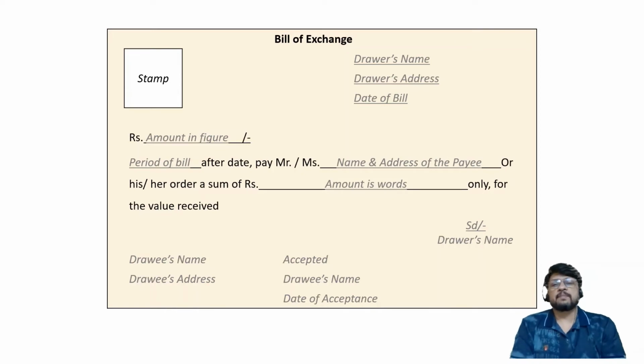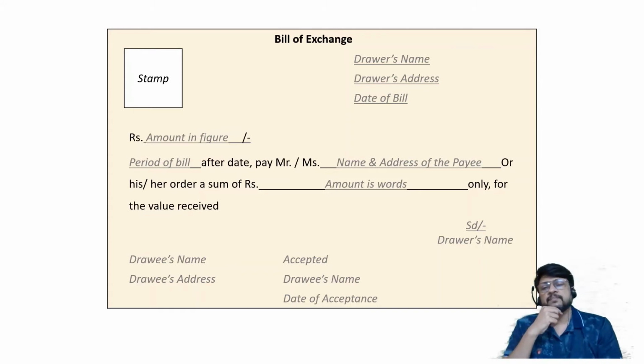Okay, so let me start. I am assuming that you have written the format. See the bill of exchange. On the left hand side there is a place for stamp. This is the stamp which is required as per the Stamp Act. In the Stamp Act it will be mentioned what is the value of the stamp to be affixed. This is not a postal stamp, remember, this is a stamp which is called a revenue stamp. This is not available directly in your post office. You have to go for a court fee stamp, separate stamping. The value of the stamp many a times will depend upon the value of the bill of exchange.